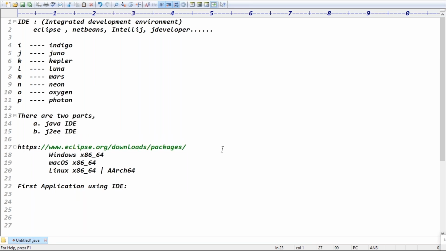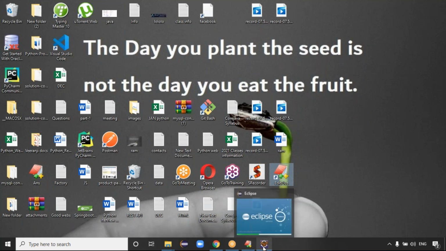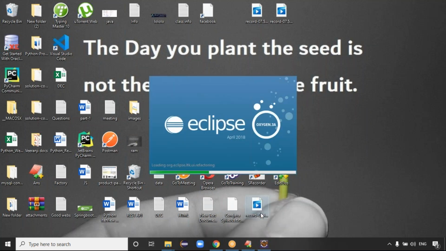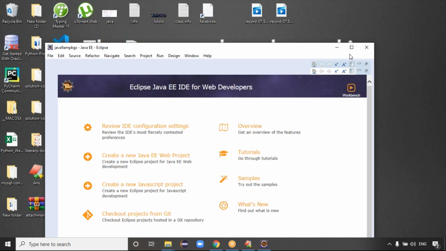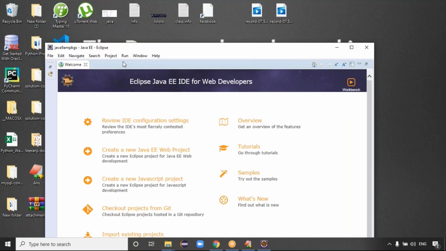Once the workspace is loaded, guys, I have to discuss in Eclipse IDE how we will create the package and all, because these are very important things. See guys, at the top you can see all the points. First of all, what type of Eclipse IDE is this? Tell me. First look at the welcome file. It's not a problem, guys. What type of Eclipse IDE is it? Guys, please respond. Java Eclipse IDE, JEE Eclipse IDE?